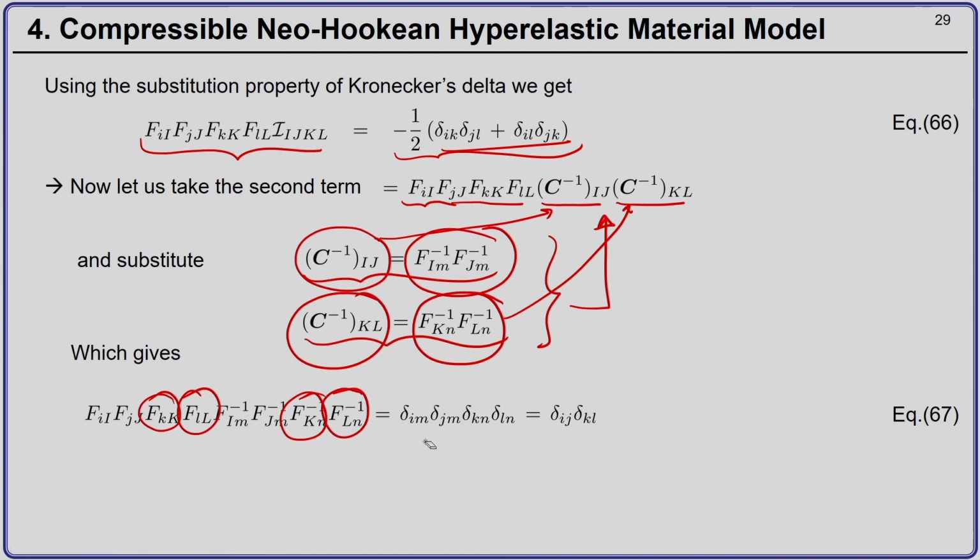Now, in the following expression, we can again use the substitution property. If we look at these two Kronecker deltas, this will become delta Ij because m is common, and this will become delta KL because n is common. So, finally, term 2 becomes delta Ij, delta KL.